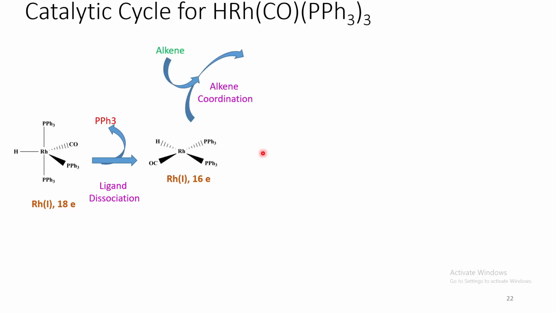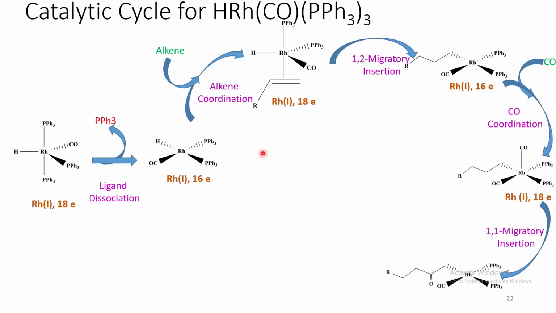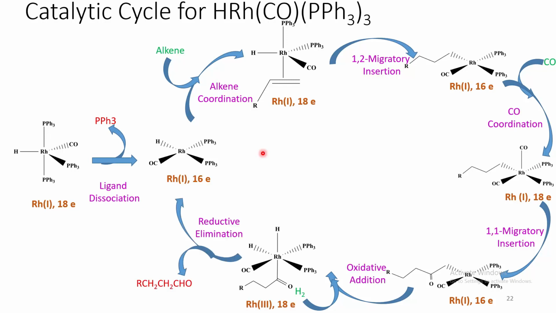Now it again undergoes alkene coordination followed by 1,2 migratory insertion, carbonyl coordination, 1,1 migratory insertion, followed by oxidative addition of hydrogen and reductive elimination of the product to complete the cycle.